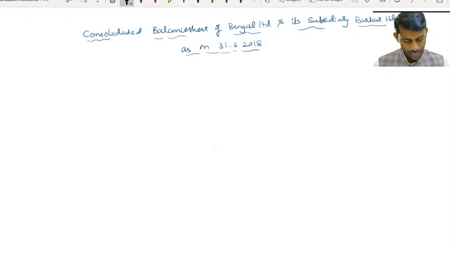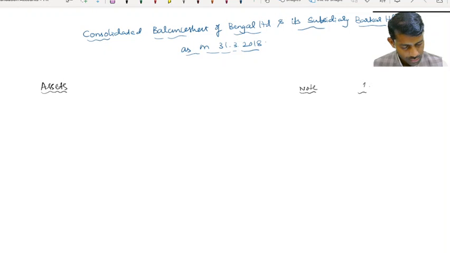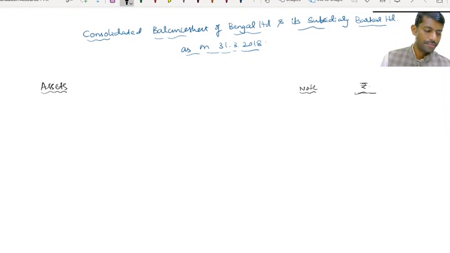To start with, first is assets, and we have note and amount. Whatever the balance sheet figures are given, we just have to go through as they are. No additional things we should think.